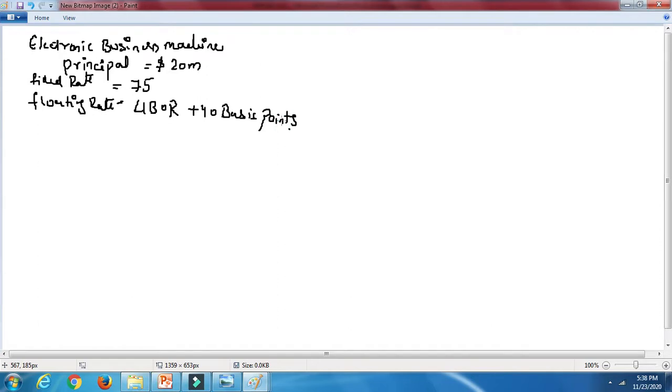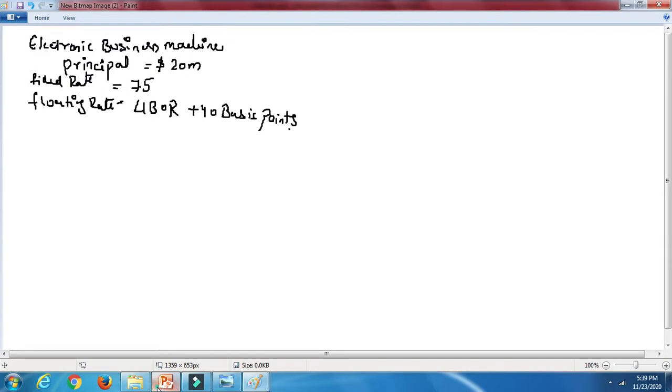Plain vanilla fixed for floating 3-year swaps are priced at 7.3%.